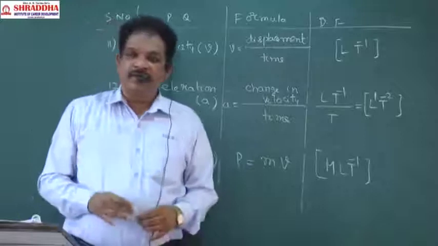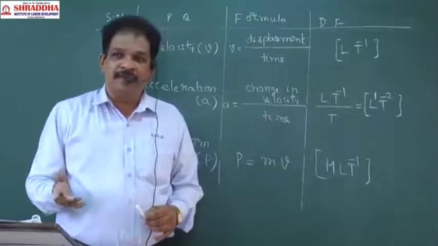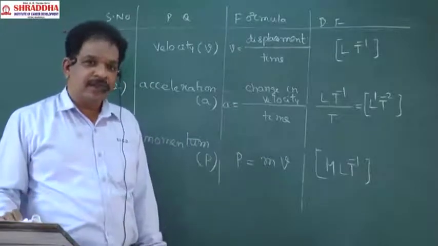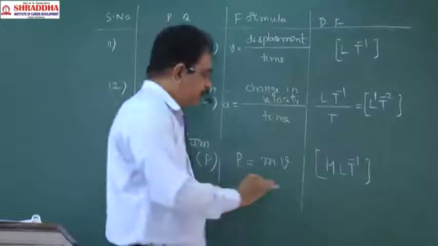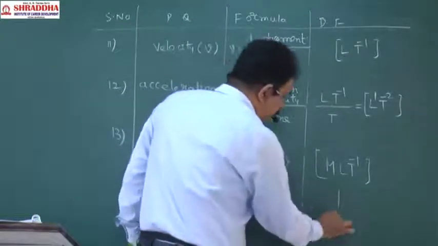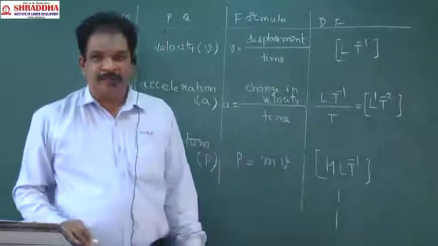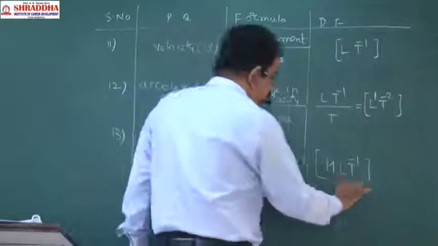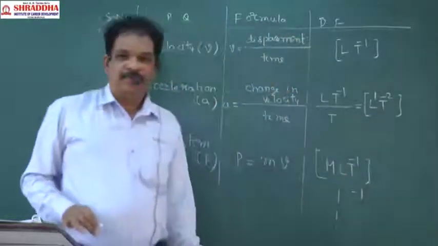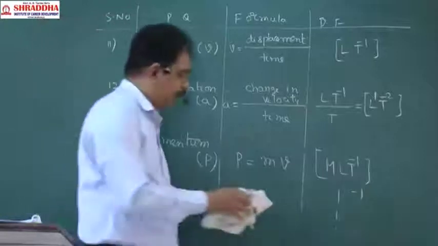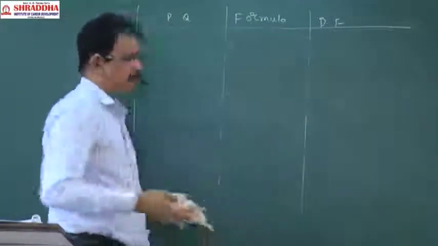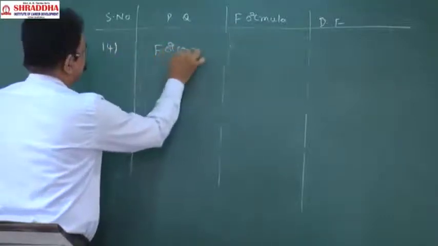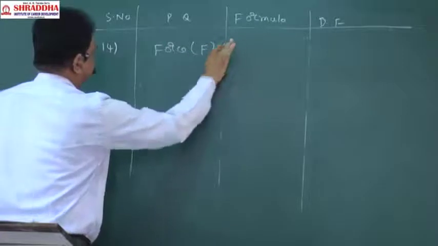Clear? Now tell me, what is the dimension of mass in momentum? 1. What is the dimension of length in momentum? 1. What is the dimension of time in momentum? -1. Questions like this will be there. Some more physical quantities. Force. Force is indicated by the letter F.